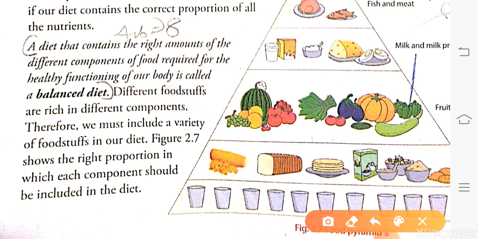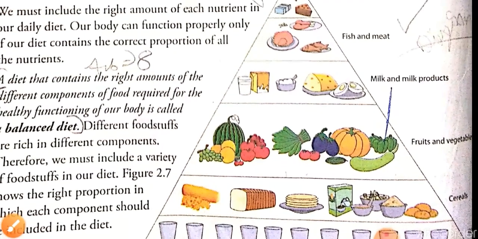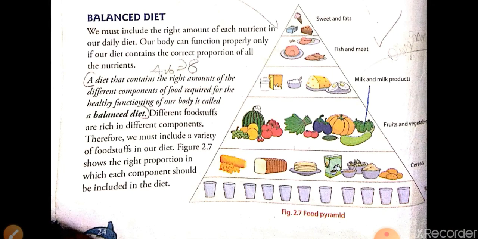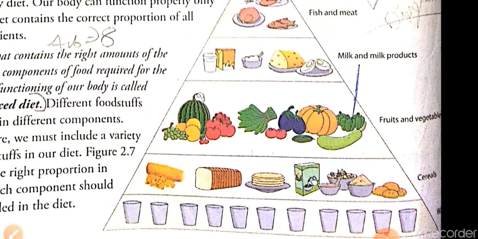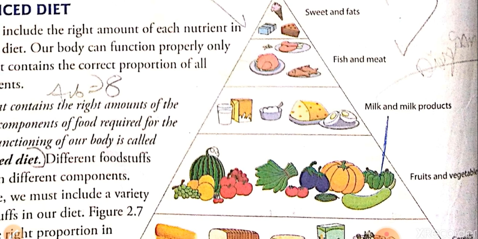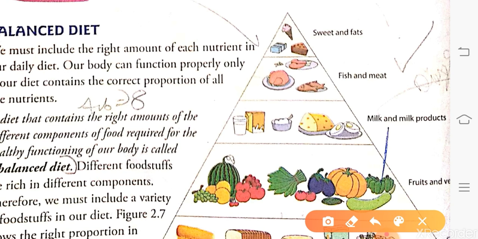Now here is a diagram representing what nutrition is required by our body and in what amount. This diagram is also called the food pyramid. What do we require the least? In the least amount we require fat.